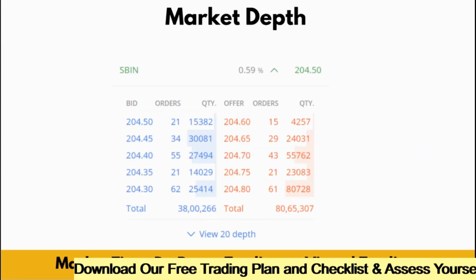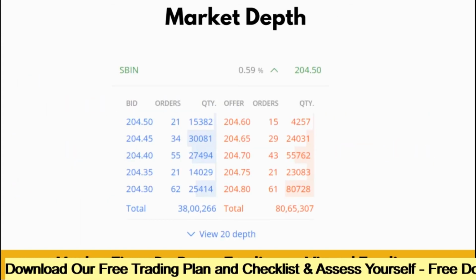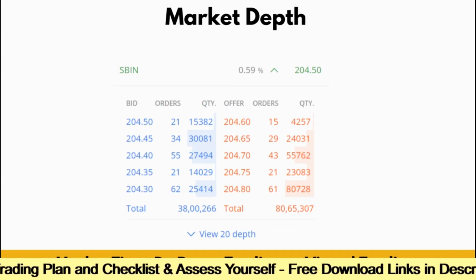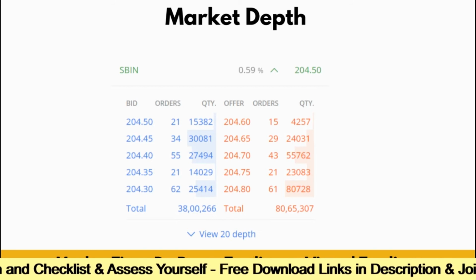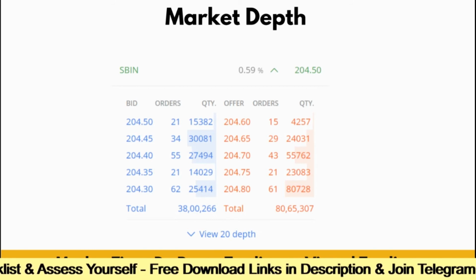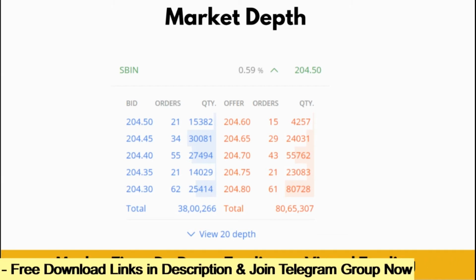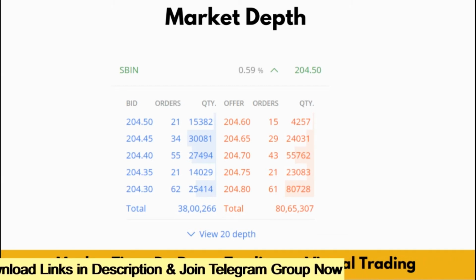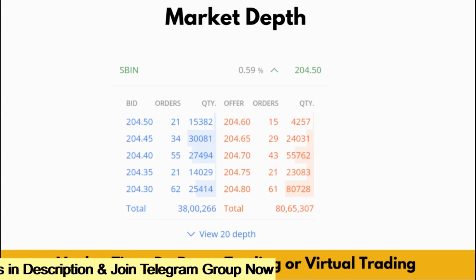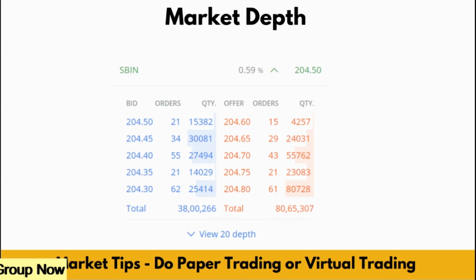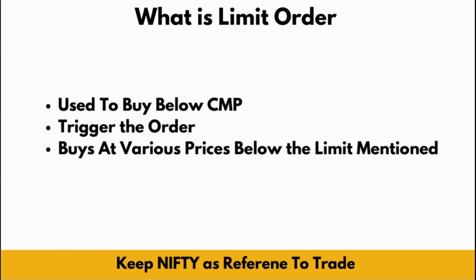Else, what happens is, sometimes people will try to place a breakout order. They will think, I want to buy at this price; if a breakout happens, I will go and buy, else it will hit the resistance and come back. When people have that kind of mindset, the order gets executed immediately. For that, I will show the alternate option, how to buy a breakout. When you are planning to buy after a breakout, I will show what option you need to use. So this is the basic reason for your execution.